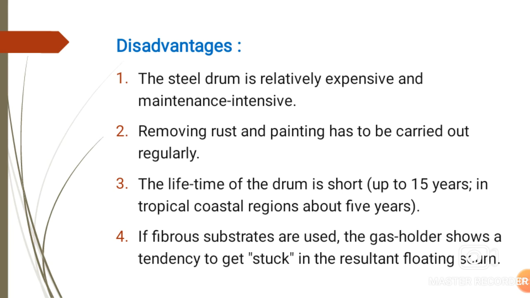The fourth one is, if fibrous substrate is used, the gas holder shows a tendency to get stuck in the resultant floating scum. That means when we use fibrous substrate, that is a biomass material, it gets stuck in the gas holder in the digester, and there is a formation of scum. So this is a disadvantage of the floating type biogas plant.